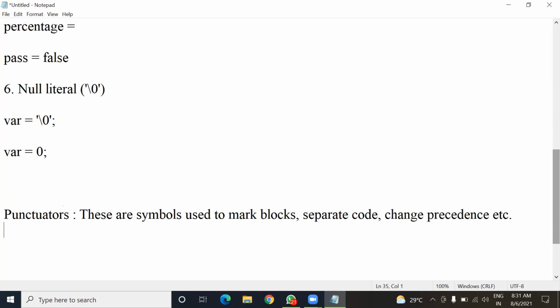So in programming, we have to use certain symbols, and these symbols are used for different purposes. Sometimes these are used to mark blocks. Sometimes these are used to separate code from one part to another part, and sometimes these are used to change the precedence. For example, these small brackets are known as parenthesis in programming.